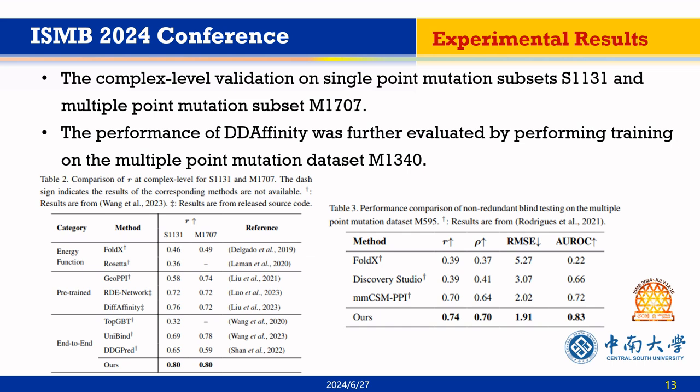The performance of DDAffinity was further evaluated by performing training on the multiple point mutation dataset M3040 and non-redundant blind testing on M595 at mutation level, which were derived from SKEMPI2. DDAffinity also exhibits notable improvement in predictive performance compared to baselines.